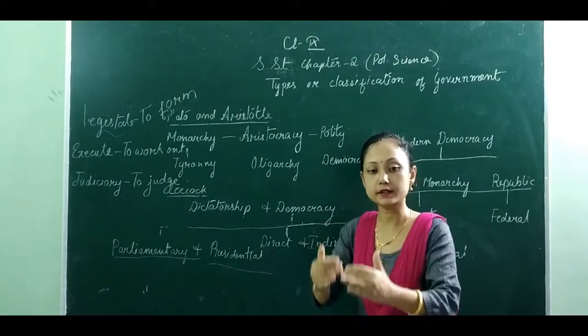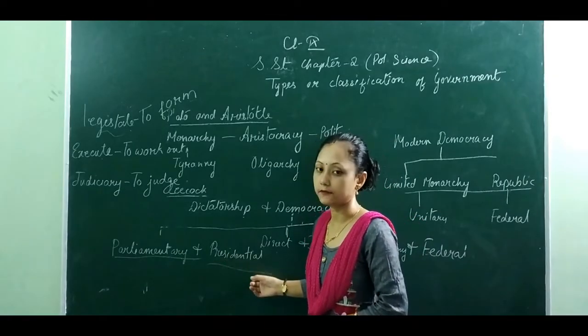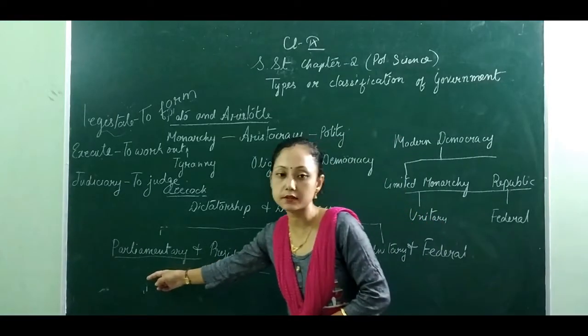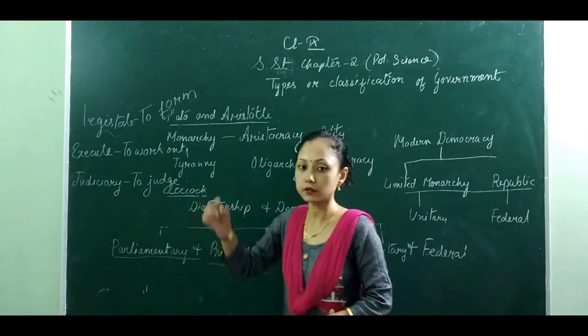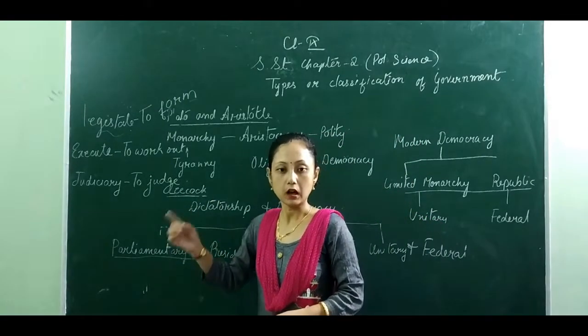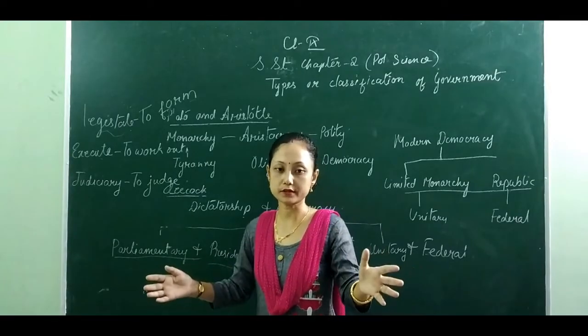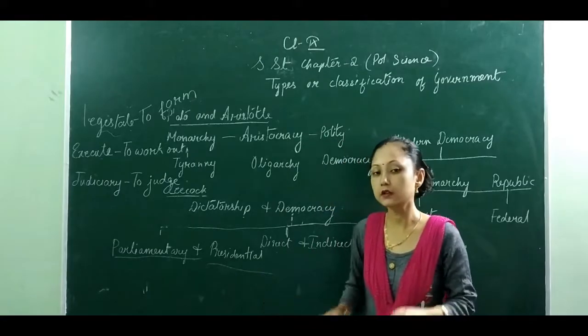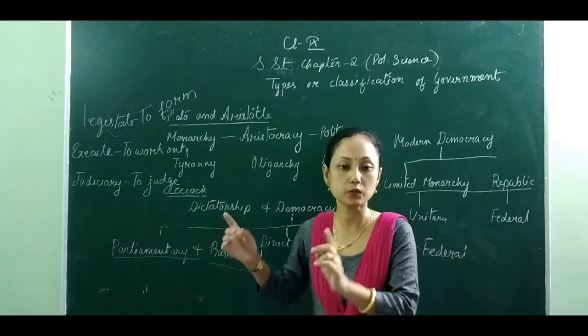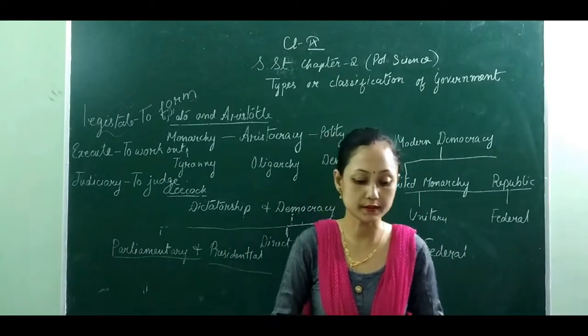That's why quick decisions can be taken in a presidential form of government. Whereas in a parliamentary form of government, quick decisions cannot be taken because they have to undergo different discussions and all. That's why it takes a long process of taking decisions. Whereas in a presidential form of government, decisions can be taken very quickly in times of emergency.